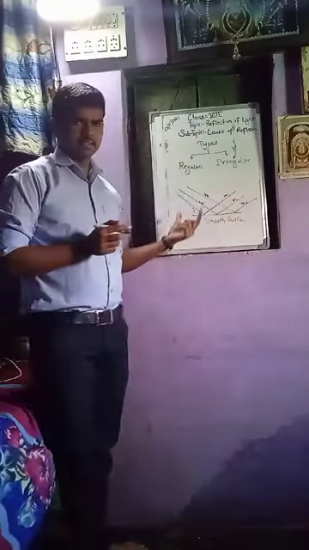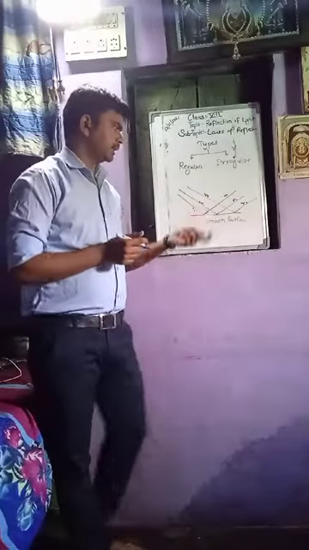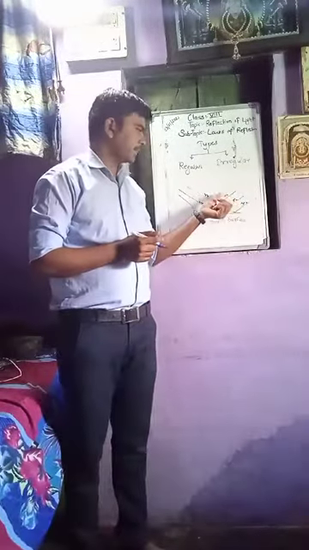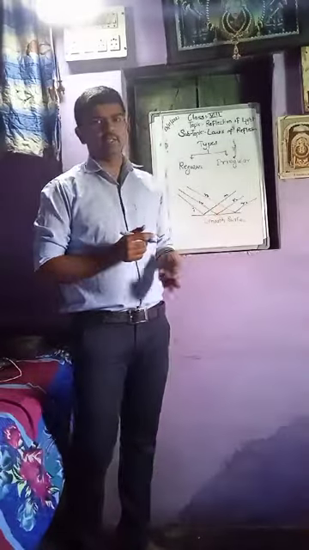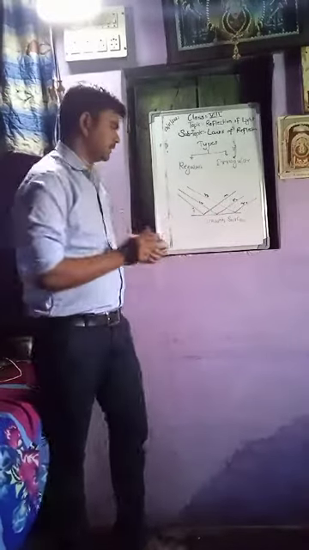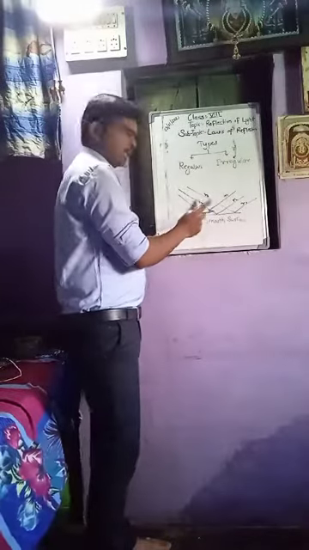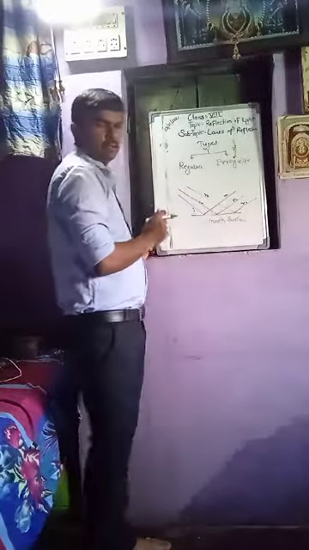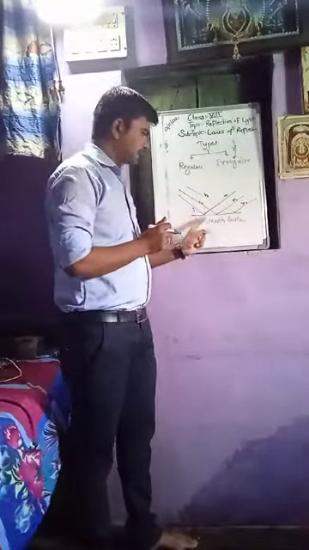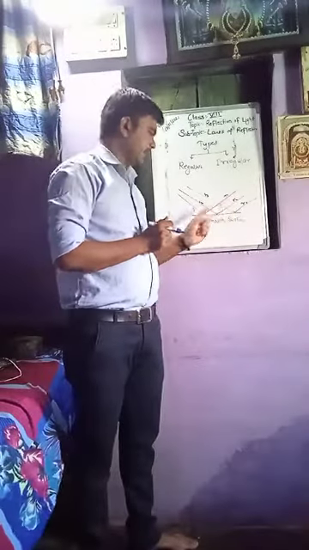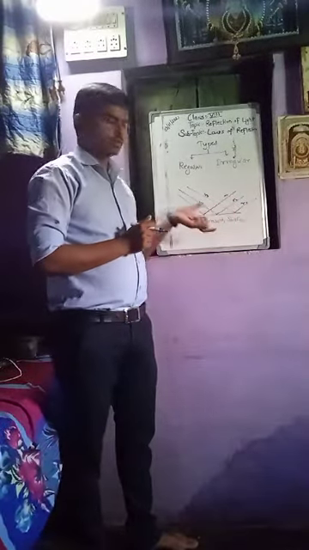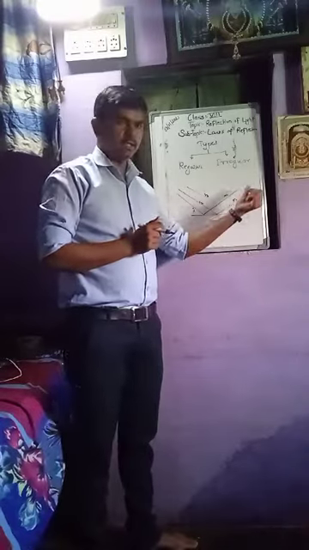There are three incident rays, I1, I2 and I3, and three reflected rays, R1, R2 and R3. Regular reflection means when the incident ray touches the smooth surface, it reflects straight.